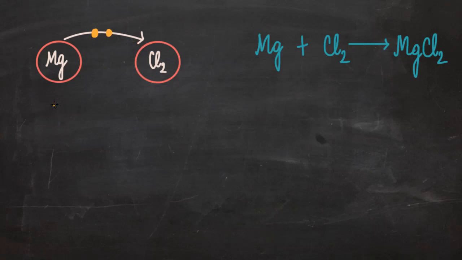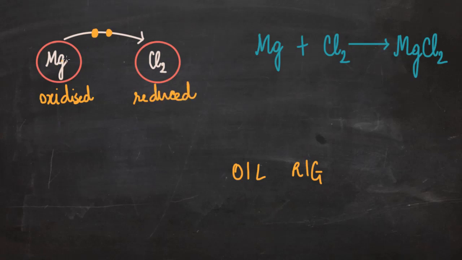So magnesium is getting oxidized because it is losing electrons. We know from this rule that oxidation is loss of electrons. So magnesium is losing electrons, it's getting oxidized, and reduction is gain of electrons. Chlorine is gaining electrons, so it is getting reduced.